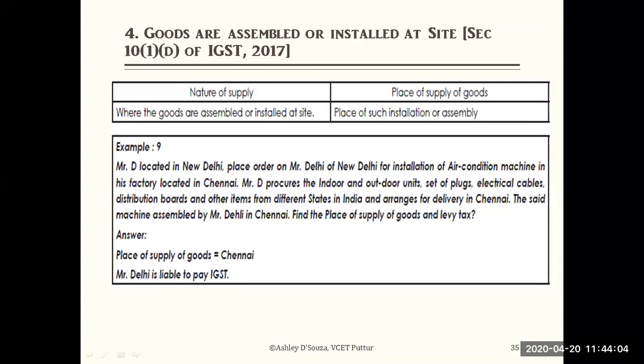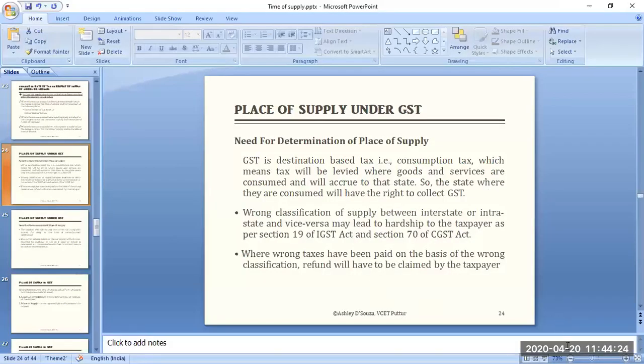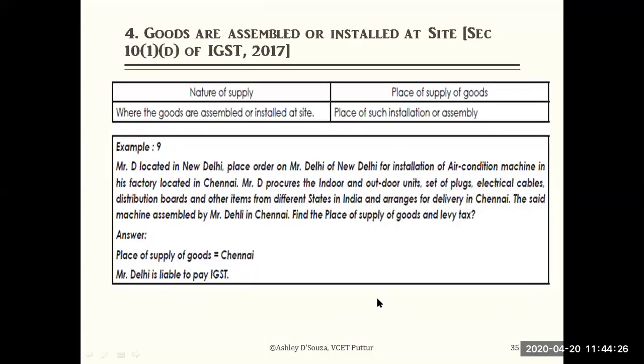Example: Mr. D located in New Delhi places an order on Mr. Delhi of New Delhi. Listen, that person's name is Mr. Delhi. He is also in New Delhi. The order is for installation of an air conditioned machine in Mr. D's factory located in Chennai.